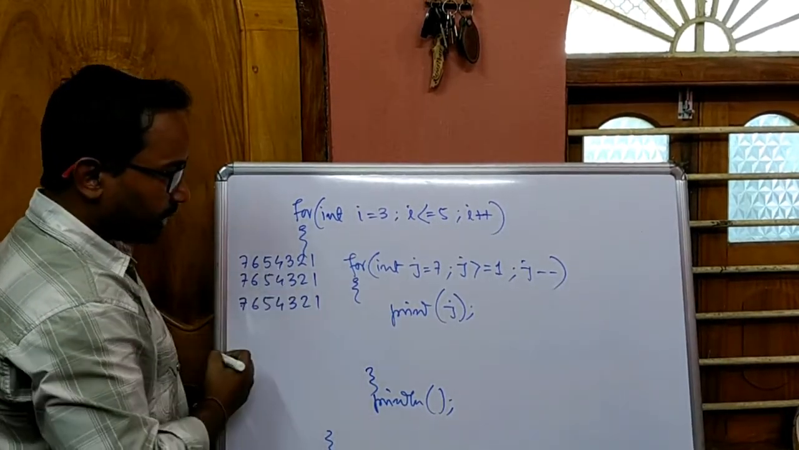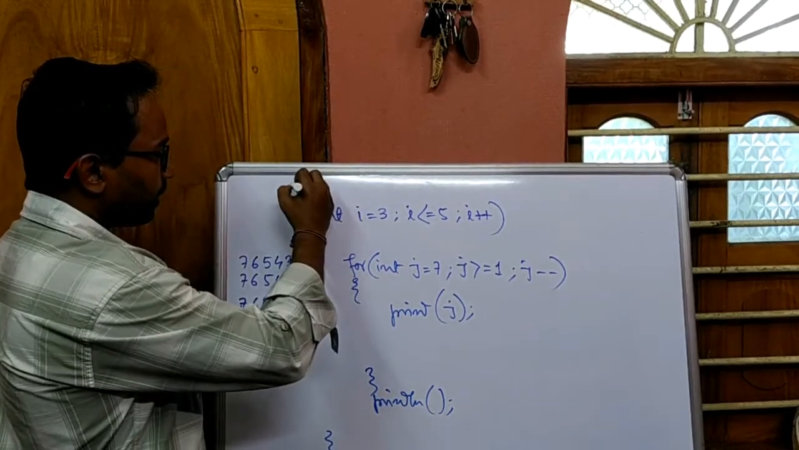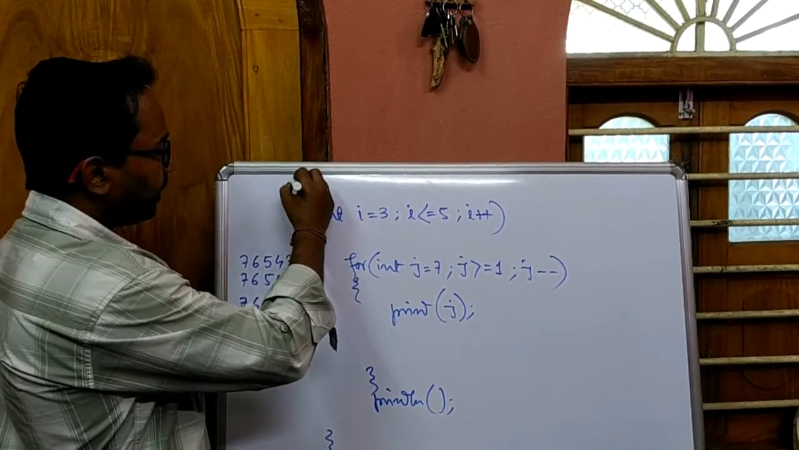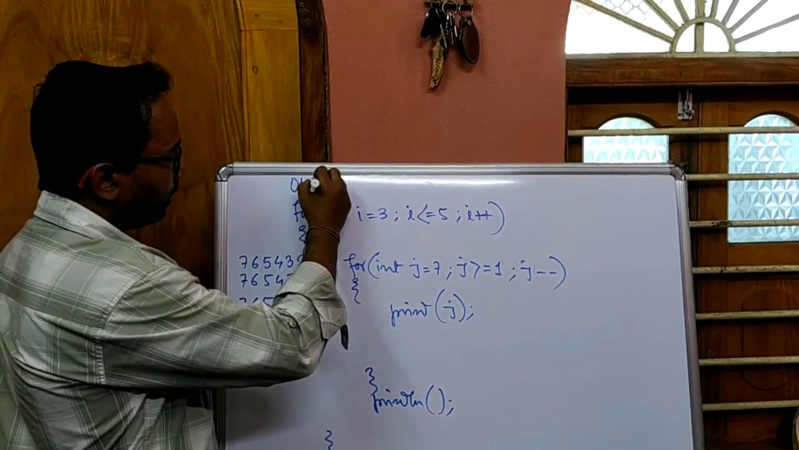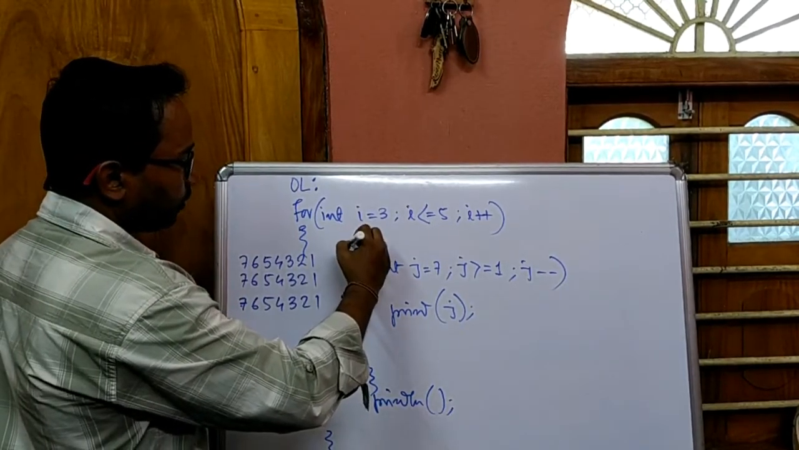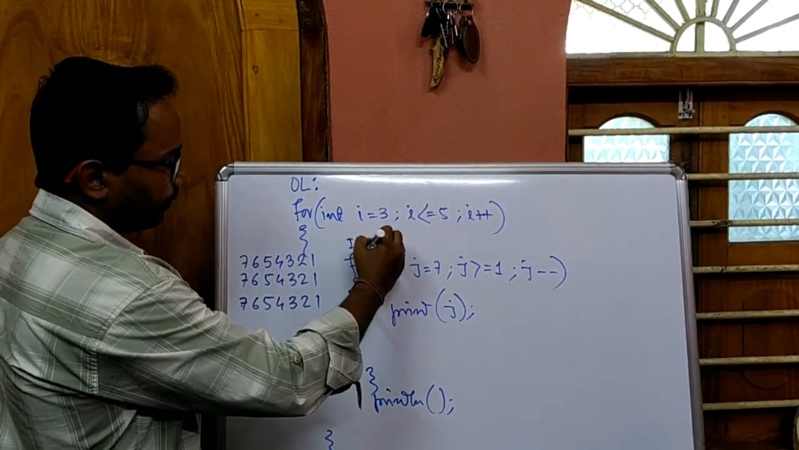Clear? So this is my output for this program. Now I can give a label to this loop. How to give a label? You only write the label name. Any name you can give. Like I am giving here OL for outer loop, and it must be followed with a colon symbol. And the inner loop also you can give a name, IL for inner loop, colon.